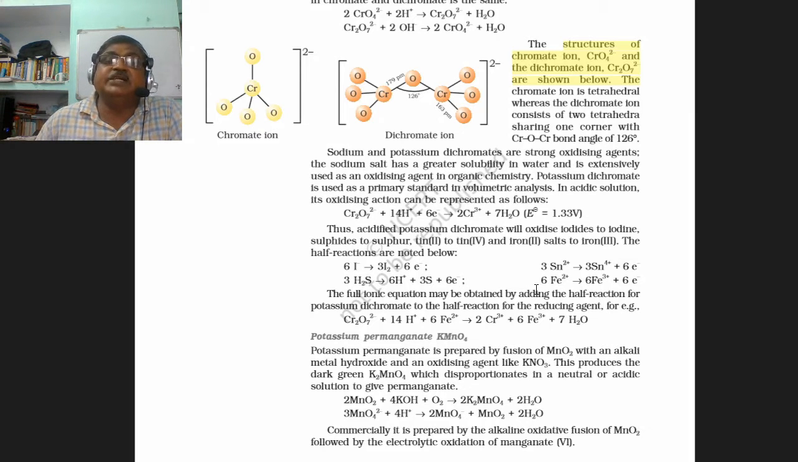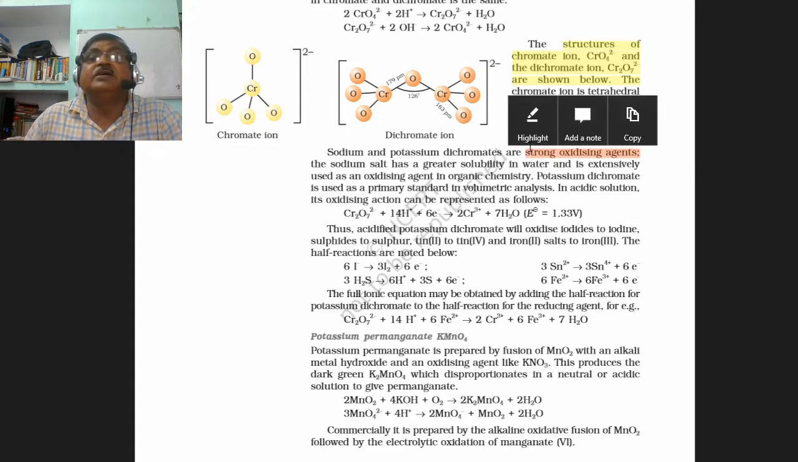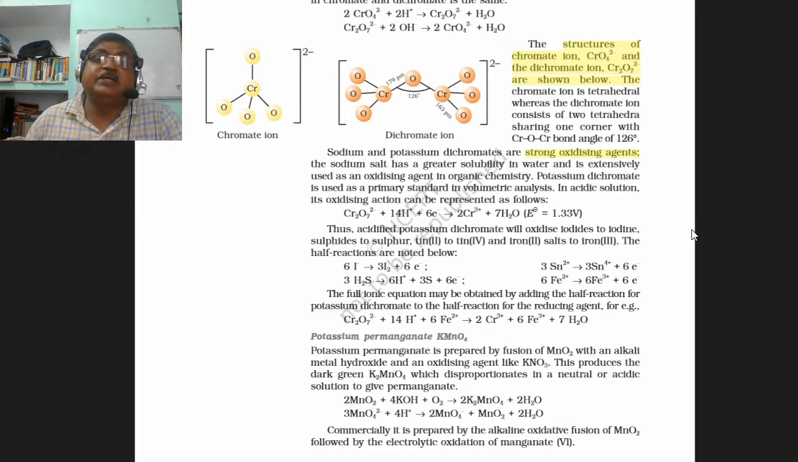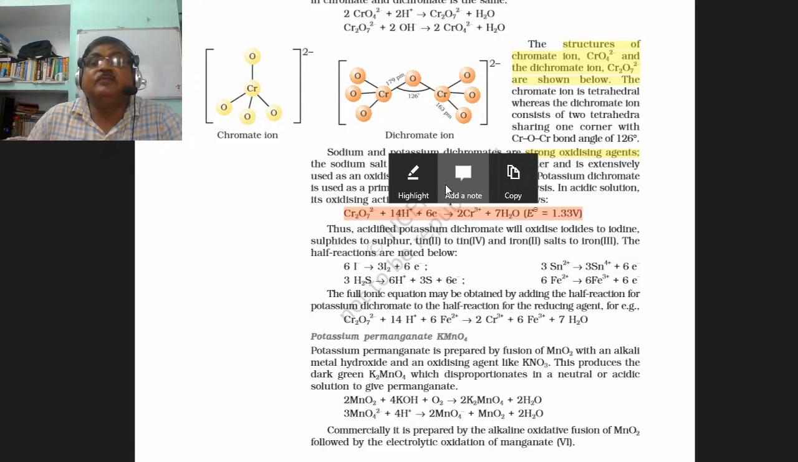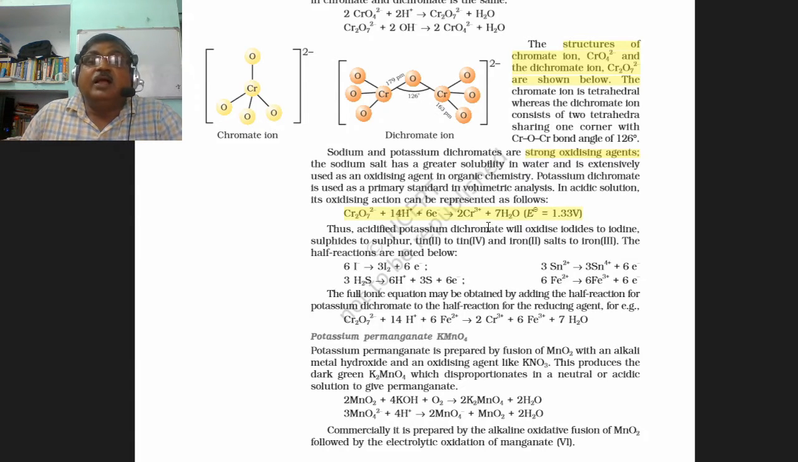Moving further, the chemical properties of potassium dichromate. As a chemical, it has large scale application in lab and industries. Here specifically, we are dealing with the oxidizing property of potassium dichromate. In acidic medium, it strongly acts as an oxidizing agent, and the dichromate ion undergoes reduction to form chromium ion.